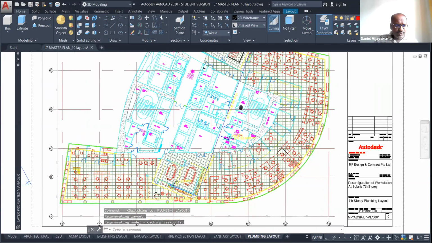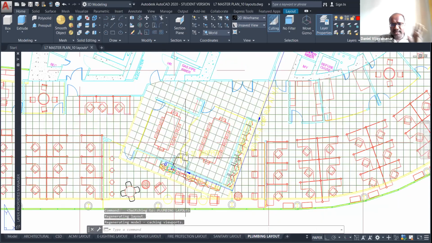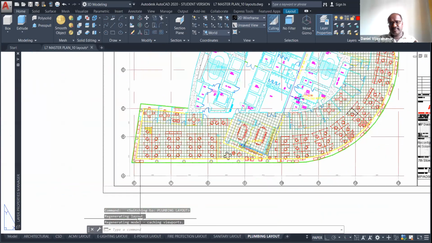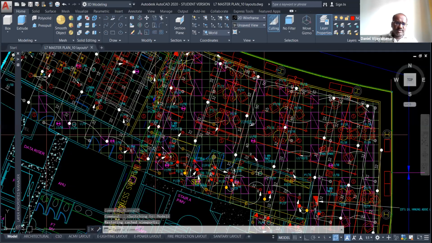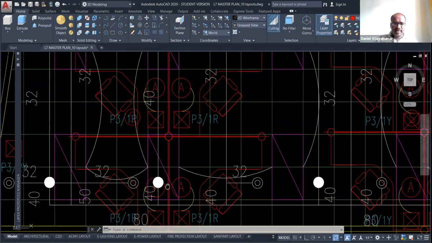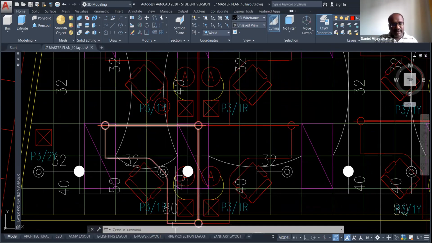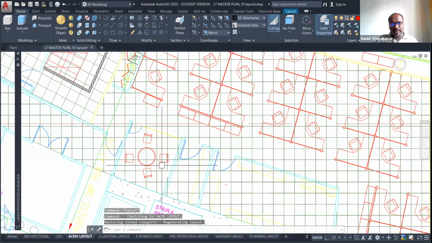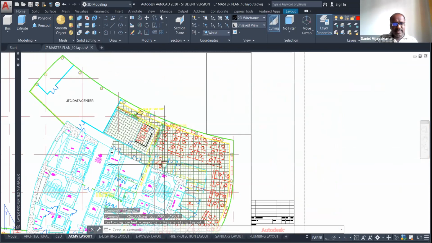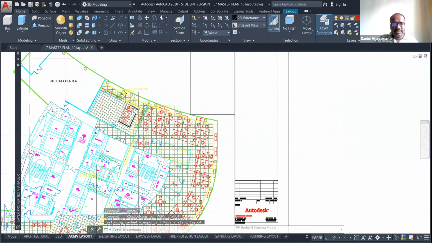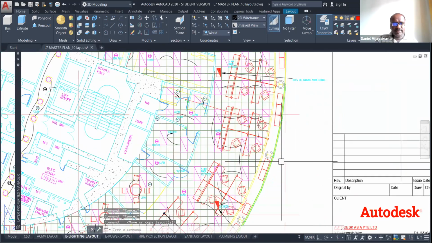But if you bring it to the model space, everything is inside the model. See, it's very messy to see. Electrical, ACMV, wiring, piping, sprinkler, everything. But when you bring it to a separate drawing, you can separate it. Lighting is a separate drawing.